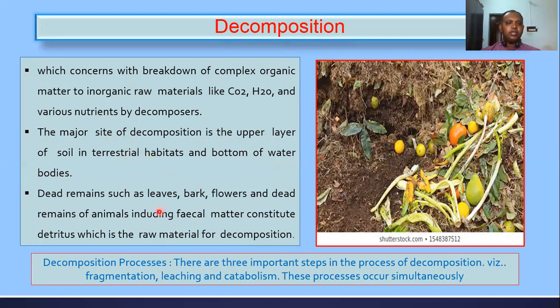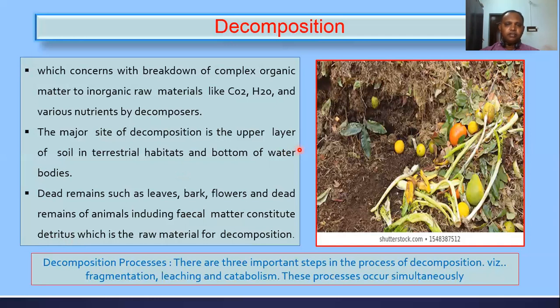Dead remains like leaves, bark, branches, flowers, and dead remains of animals, everything together, you can call detritus. Detritus is the raw material for decomposition.